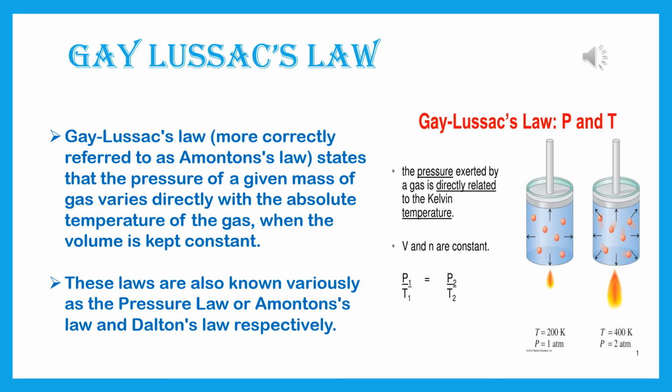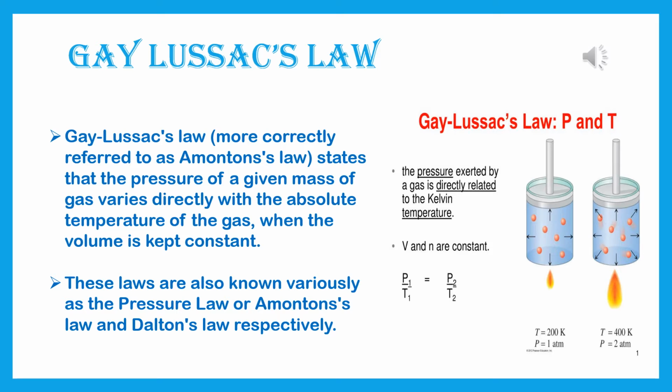The pressure exerted by a gas is directly related to the Kelvin temperature. V and N are constant. V means volume of gas and N means number of molecules of a gas. Then, according to Gay-Lussac's law, P1 by T1 is equal to P2 by T2, where P is the pressure and T is the Kelvin temperature or temperature in Kelvin scale.